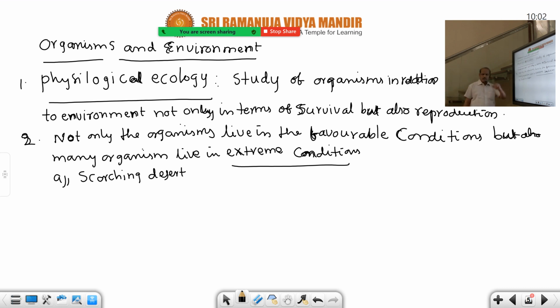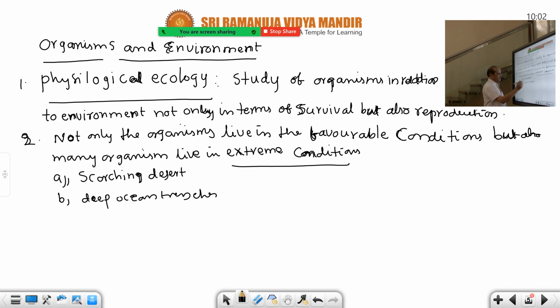That is how scorching deserts are the worst environment: no water, desiccation. Water availability is not there. So that's why they are extreme environmental conditions. Scorching deserts and deep ocean trenches. Who will live there? Can you go and live there? Deep ocean trenches? You cannot.